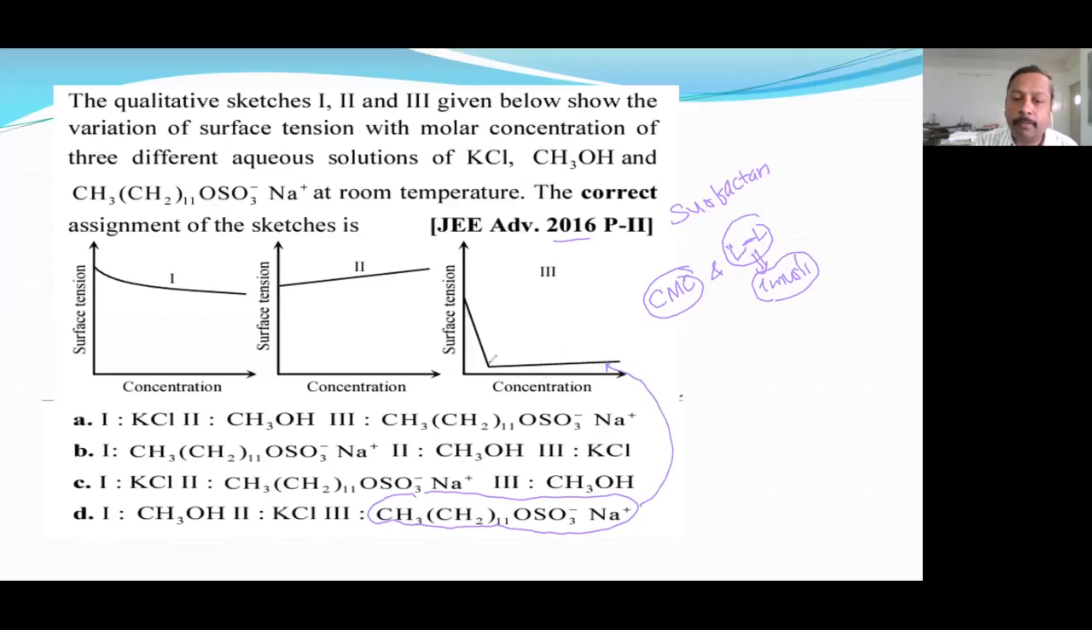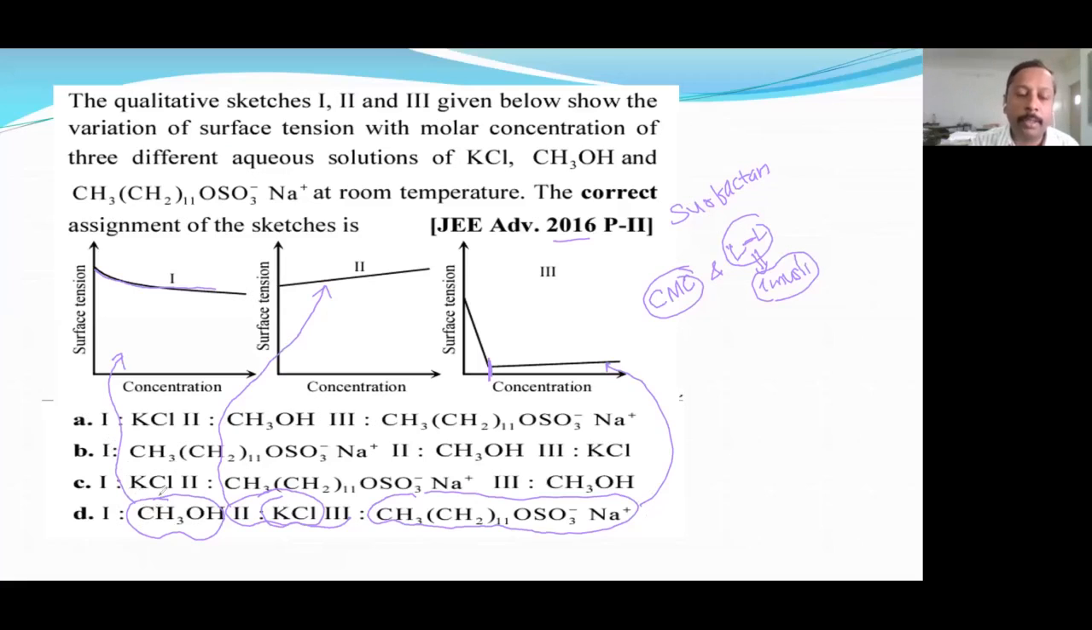After this is the CMC formation. Now, potassium chloride being an ionic substance will have a high dielectric constant and high attraction force, so surface energy will be increased. And methyl alcohol, when added to water, water already has the hydrogen bond. So when you add this alcohol, the strength of the hydrogen bond will decrease. Therefore, this will also decrease. But maximum effect will be there in the surfactant. So D option is correct.